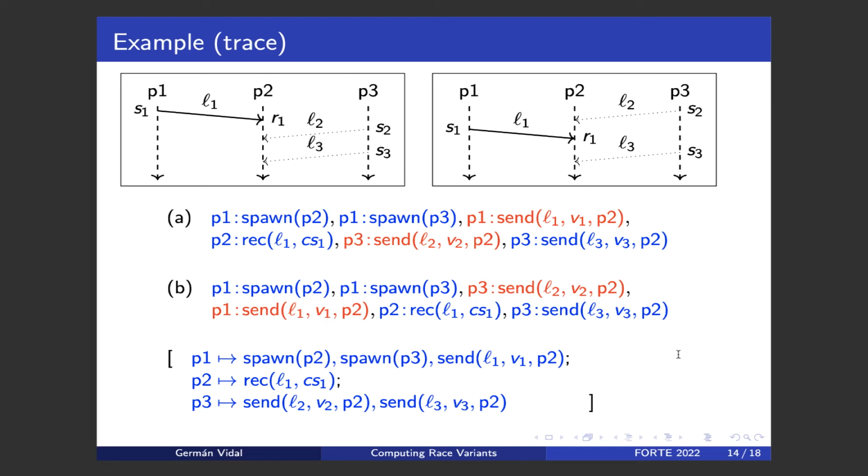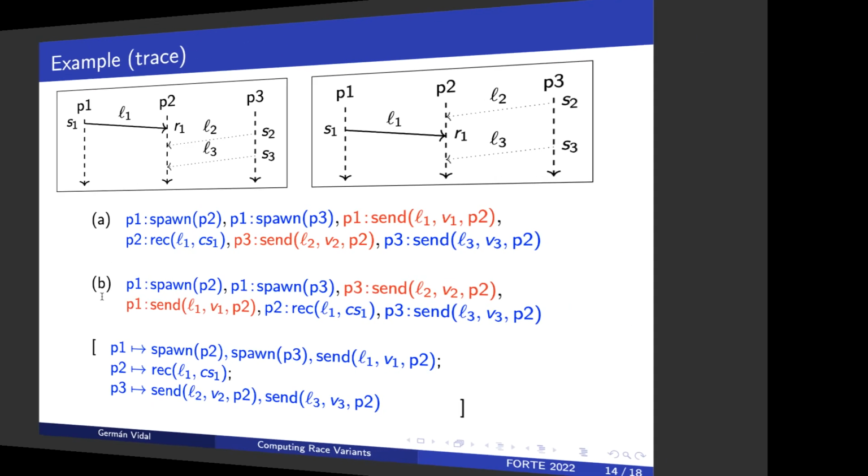So this is just a partial order in which we know what are the actions performed by each process, but we don't know how these actions are interleaved in an actual execution, okay? So for each possible interleaving of these actions that is valid, we have a corresponding interleaving. For instance, possible interleavings associated to this log are A and B, okay?